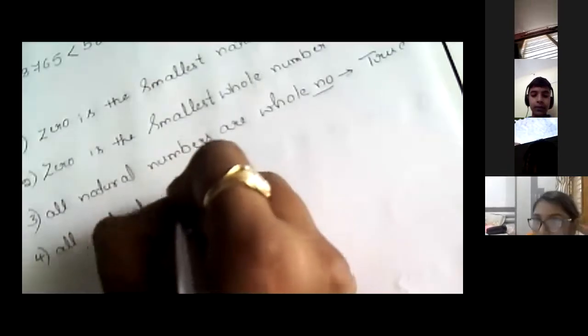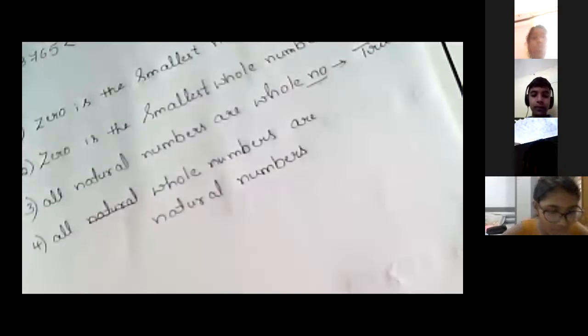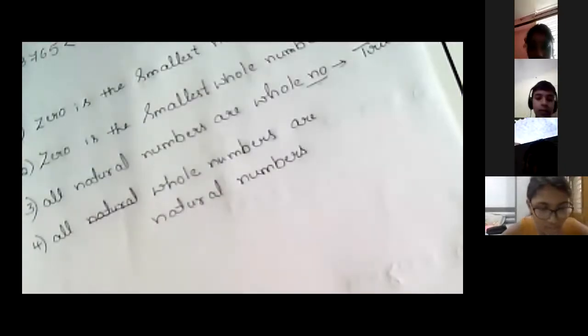All whole numbers are natural numbers. Wrong. False it is, because in whole numbers, what do we have extra? What do we have extra?